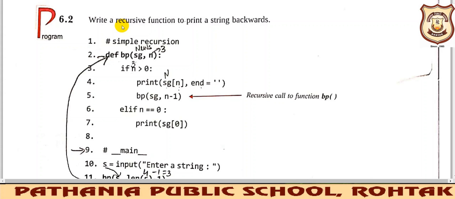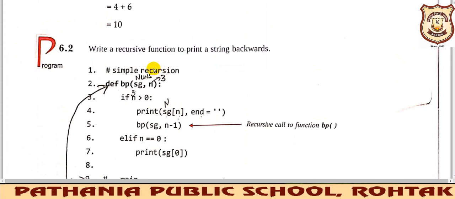Yesterday we discussed the base condition. Every program must have a recursive statement like this, and an end statement, which we can say is your base statement. This will tell you where to terminate. If this n is equal to 0, then finally we must know the value of the base statement, the base case. So let us start this program.